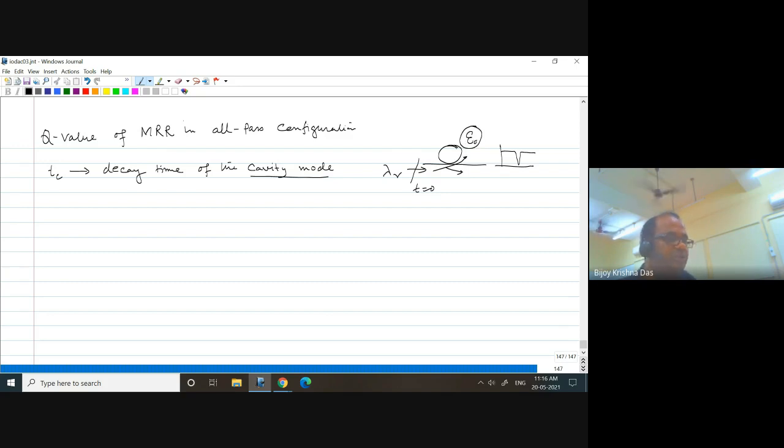As a function of time, there is no supply now, so the stored energy will start decaying in course of time.